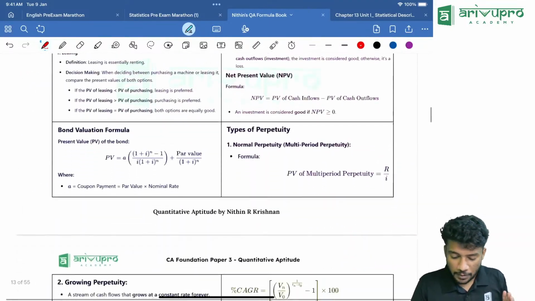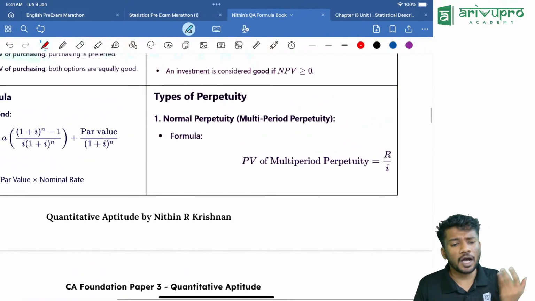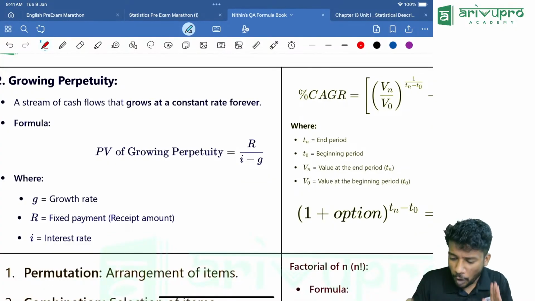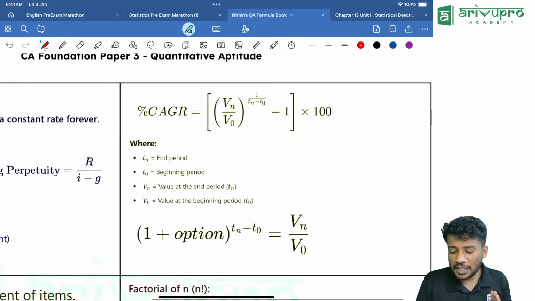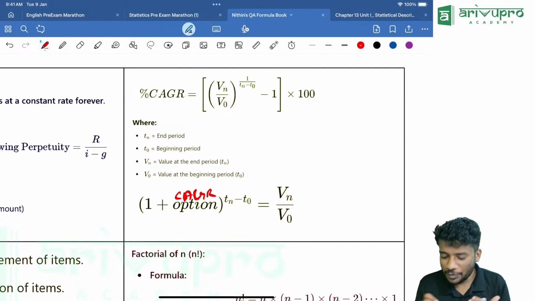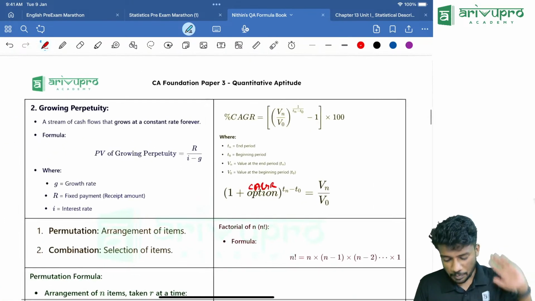Then perpetuity formula also you should know, A by I or R by I. When it is growing perpetuity, it is R divided by I minus G. Then CAGR is nothing but 1 plus CAGR the whole raised to Tn minus T0, which is equal to Vn by V0. The detailed version is there in the past marathon.